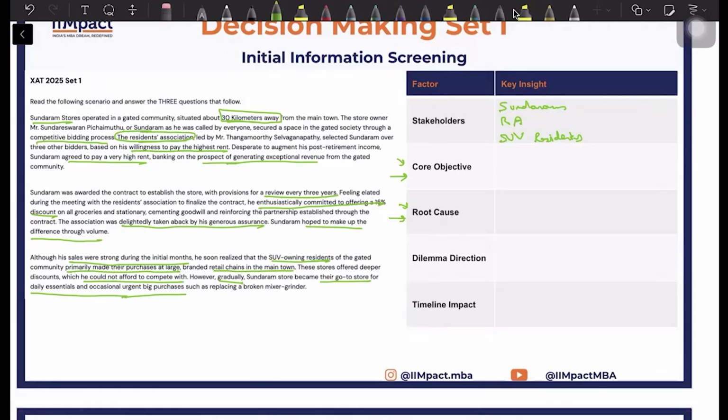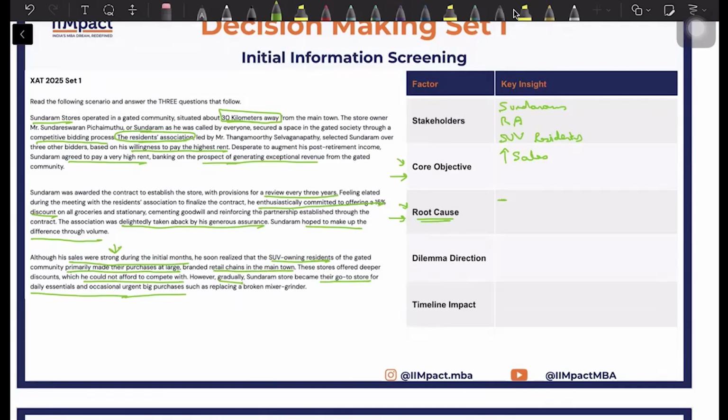So the core objective here is to increase the sales. And why am I saying that? Because his sales have stagnated, as was mentioned in this: sales were strong during the initial months. So this is the root cause for him. This is one of the core objectives. What are the root causes to attain this objective?